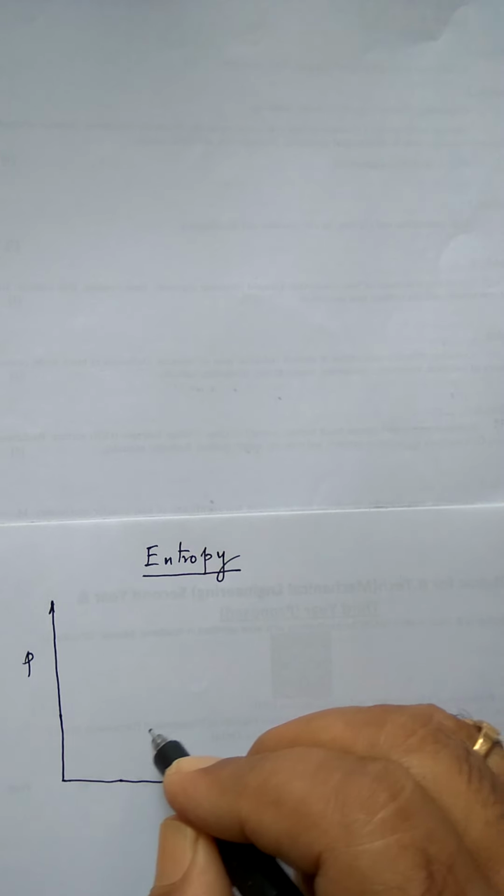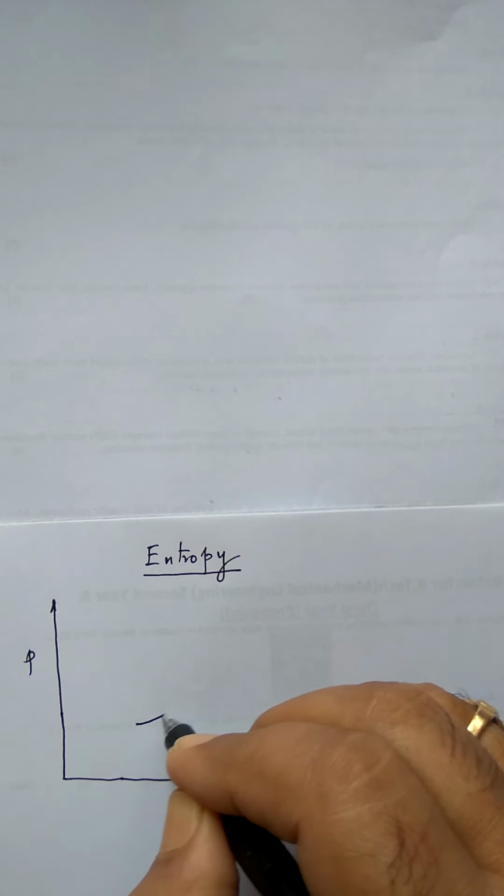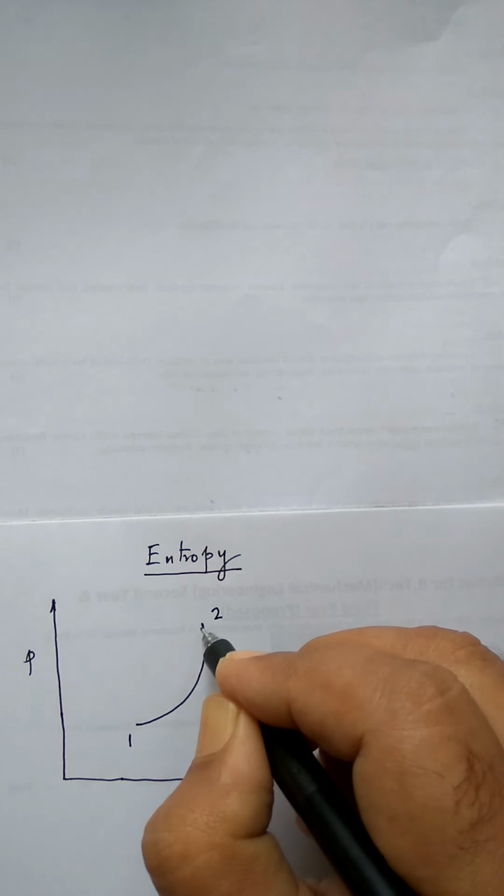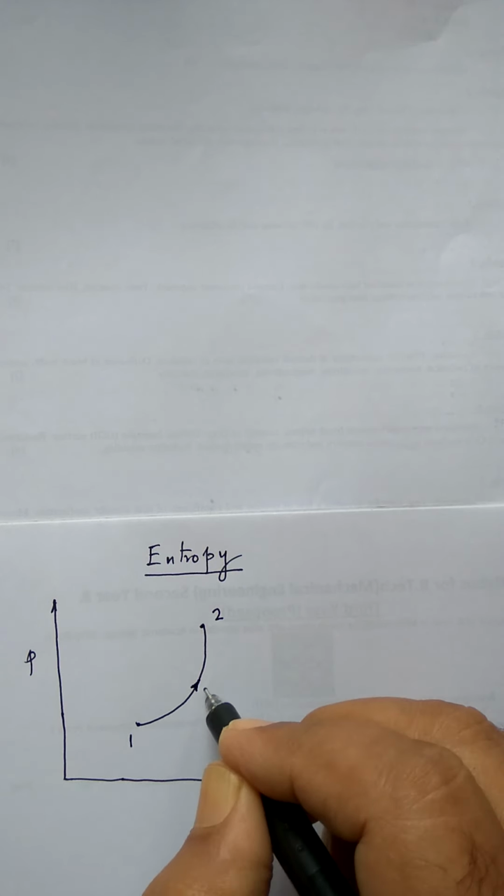Okay, so let's start. Let us talk of a reversible cycle and let us draw it on any property diagram. Let's say we can draw it on a PV diagram or any other property diagram. So this is P, this is V, and we'll draw it step by step. Let us say I have a reversible process from 1 to 2, which is depicted on this property diagram, and the path is specifically denoted by A.